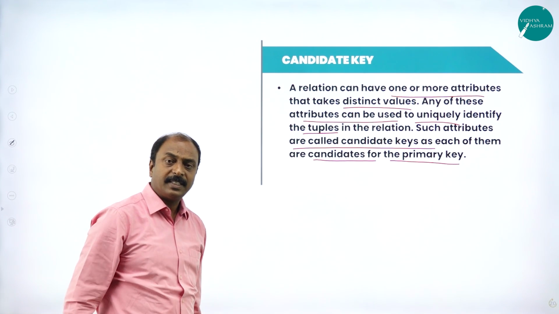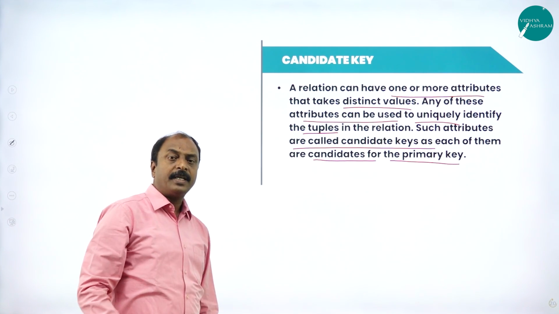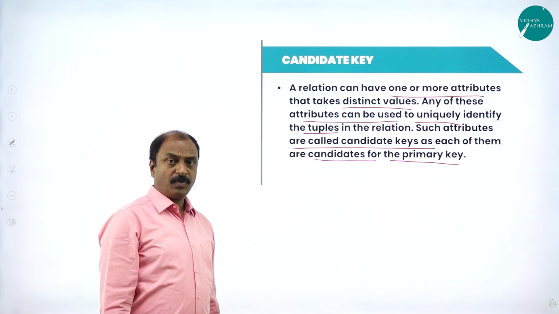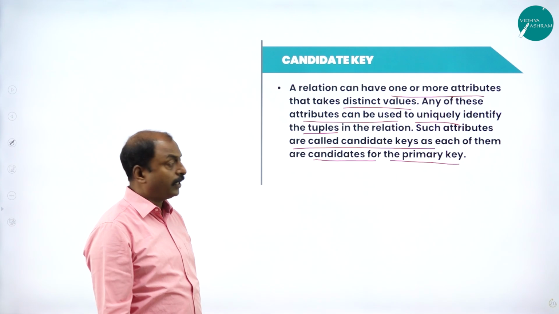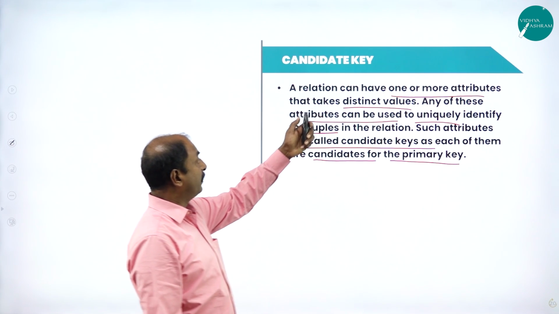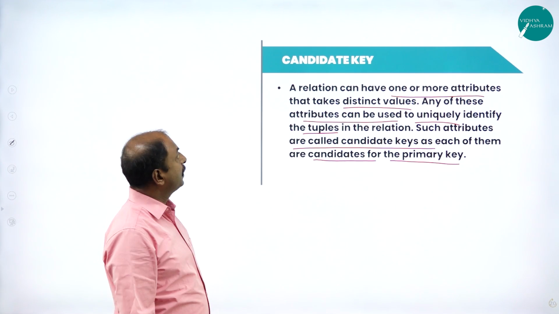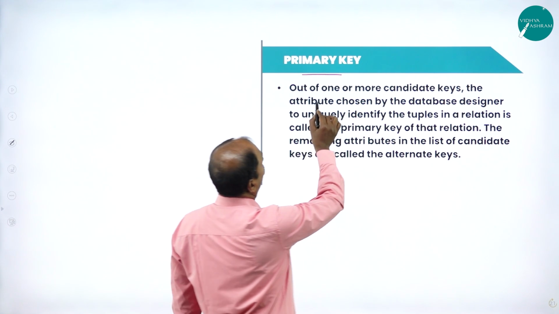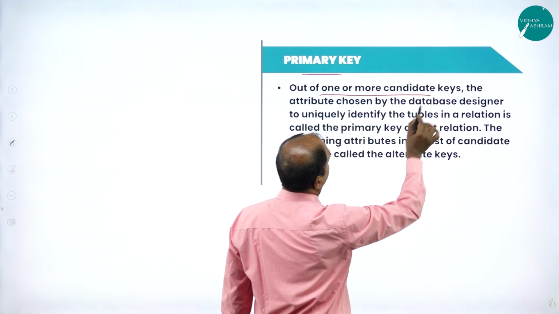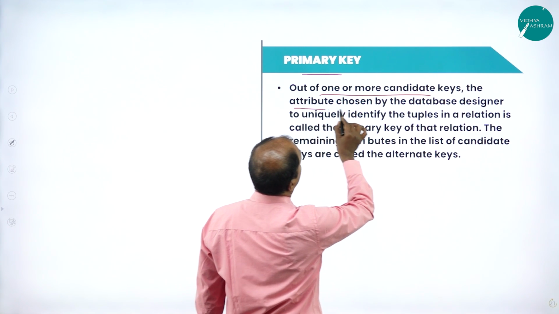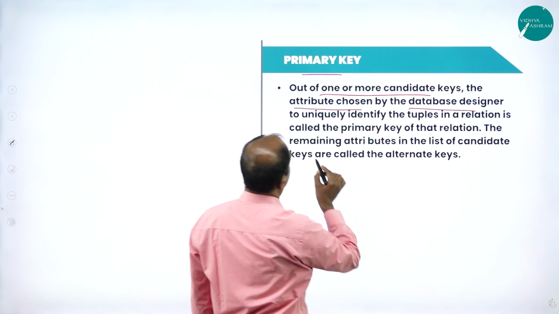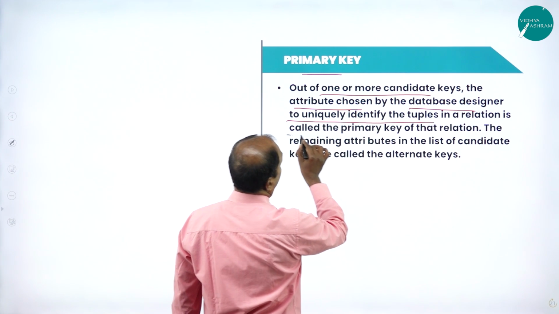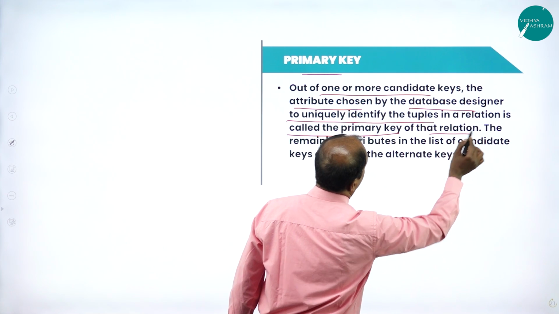In other words, we can say that a candidate key is nothing but a column or a combination of two or more columns where the values are unique or different. That is referred to as a candidate key. In the next slide, what is a primary key? Out of one or more candidate keys, the attribute chosen by the database designer to uniquely identify the tuples in a relation is called the primary key of that relation.